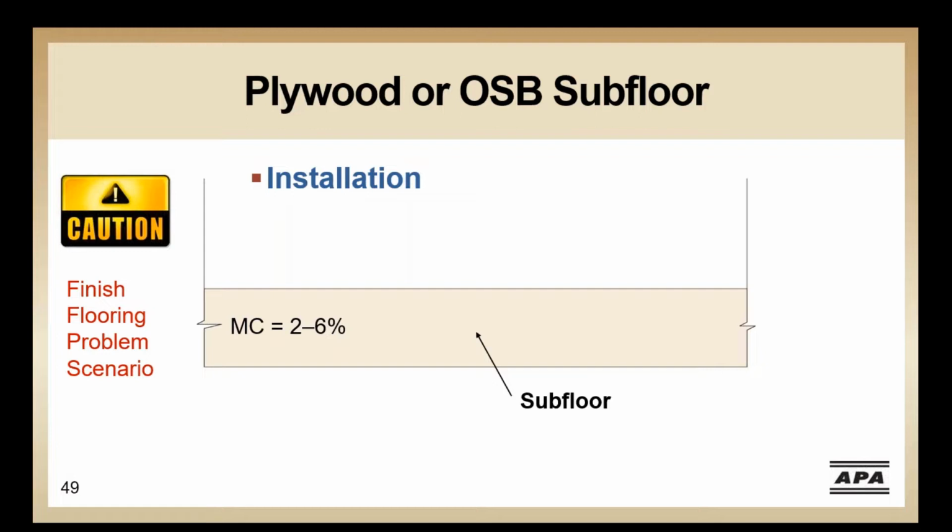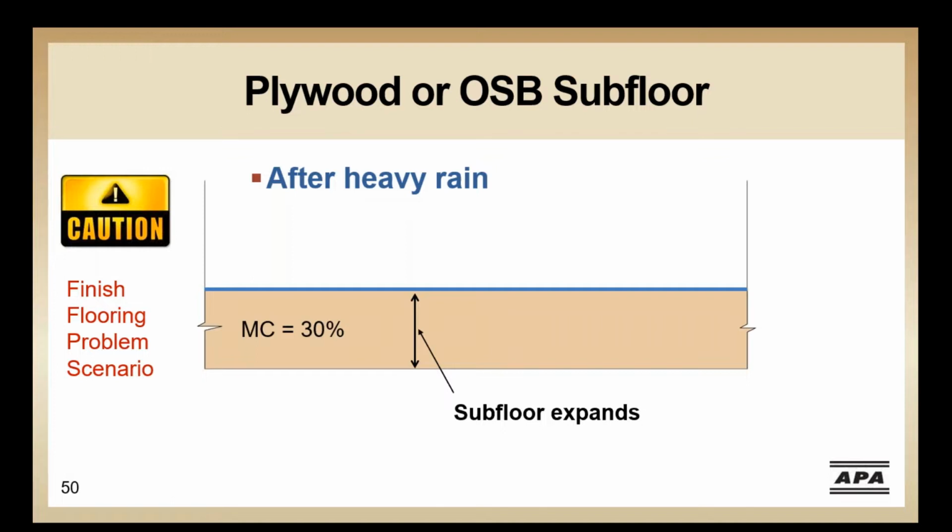Wood structural panels, both OSB and plywood, are manufactured at very low moisture content and can arrive at a job site and be installed with a moisture content as low as 2 to 6%. But after heavy rain and snow, the moisture content of these materials can rise to as much as 30% or more, which results in expansion of the unconditioned subfloor in thickness, length, and width.